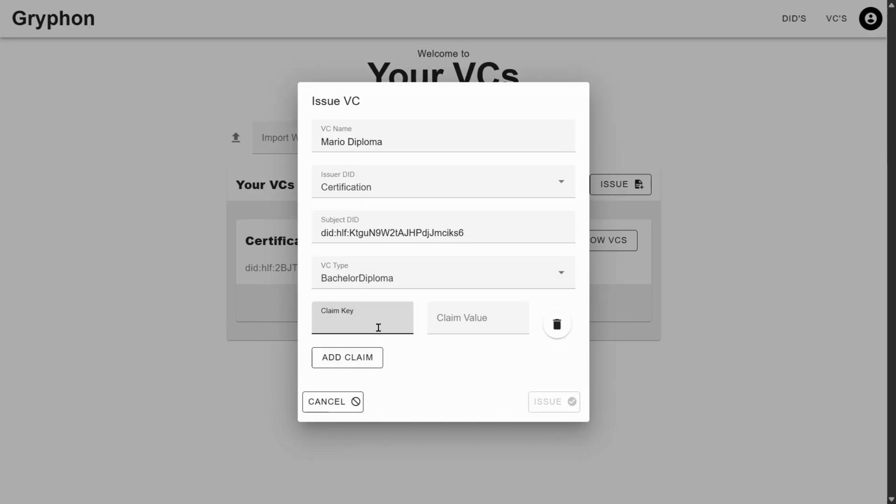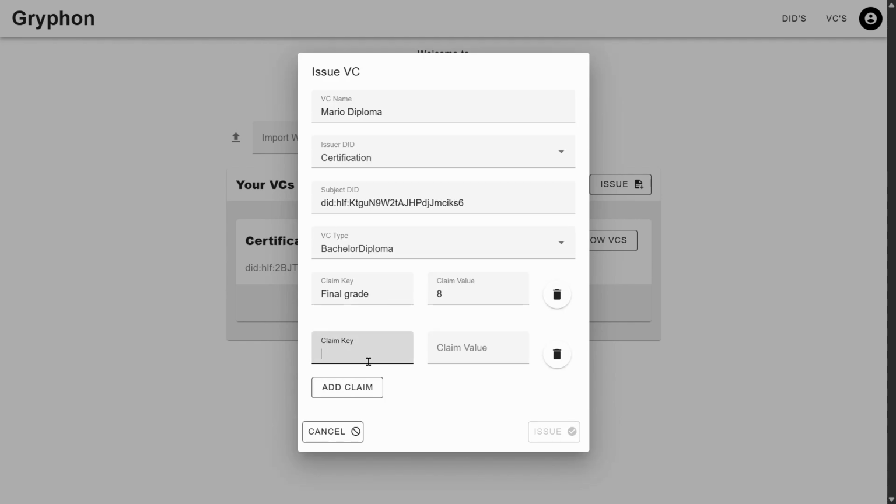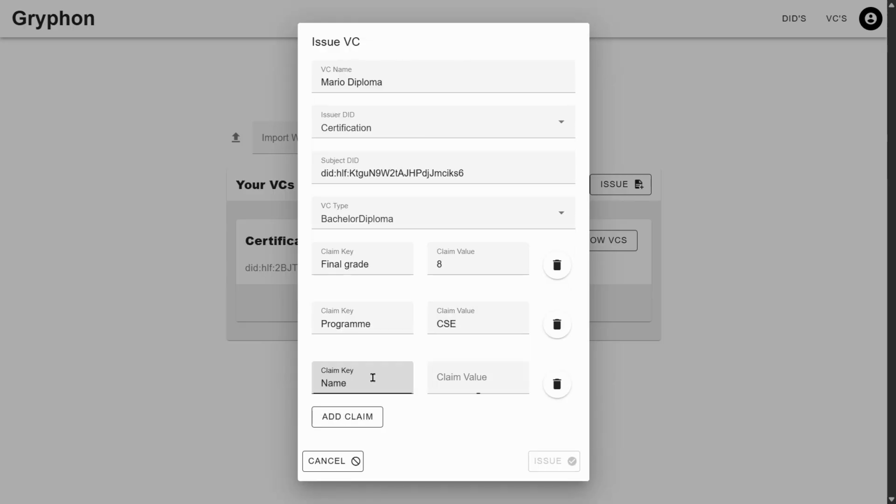As TU Delft, I can issue valid digital bachelor diplomas to the students that successfully completed their bachelor degree. I ask my students to provide me their DID and issue them a personalized VC of type bachelor diploma with relevant claims such as student name, program, and final grade.